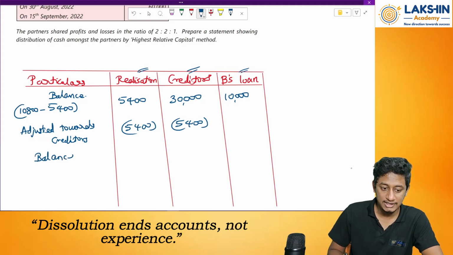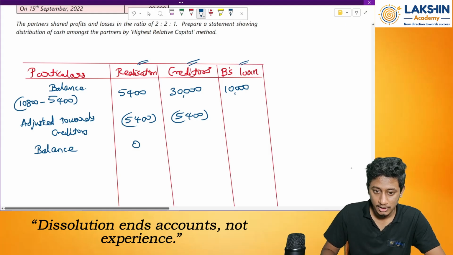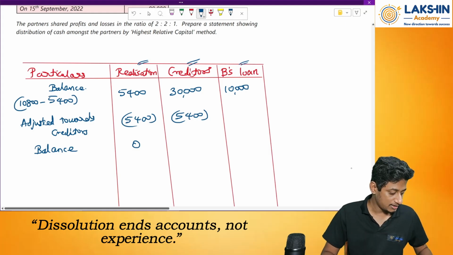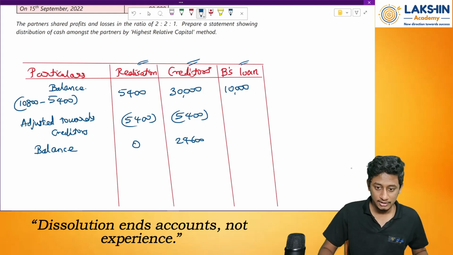How much is the balance remaining? 0. Then over here 30,000 minus 5,400 equals 24,600. Then the loan is full 10,000 rupees. Nothing has been adjusted towards the loan.